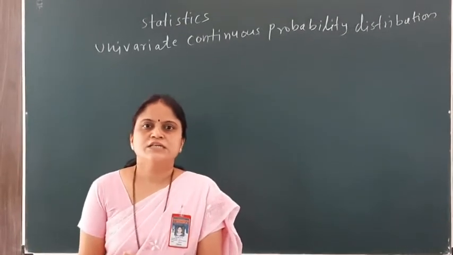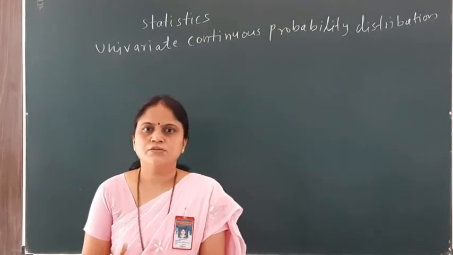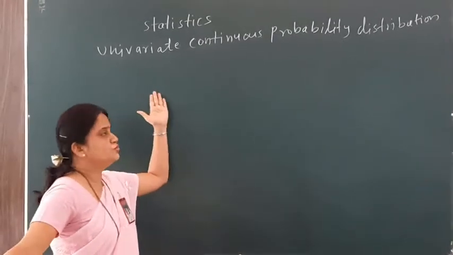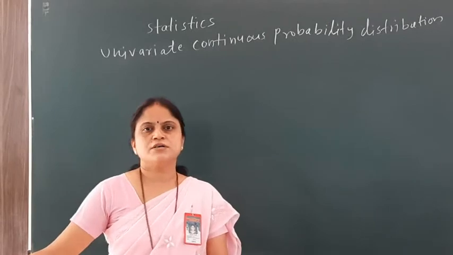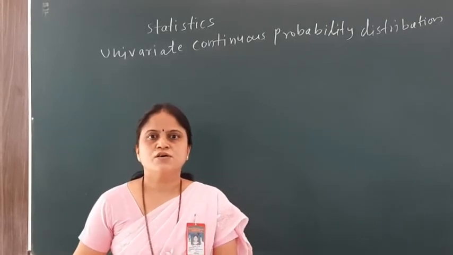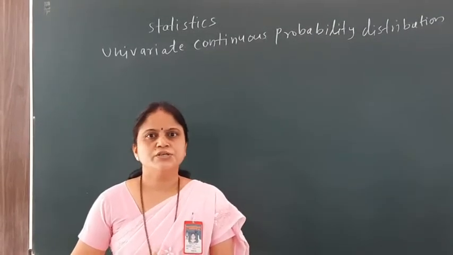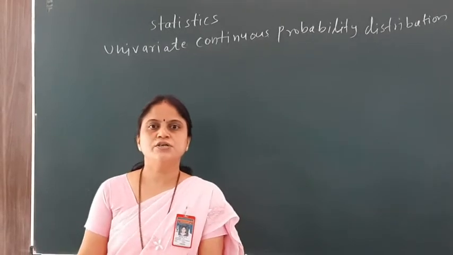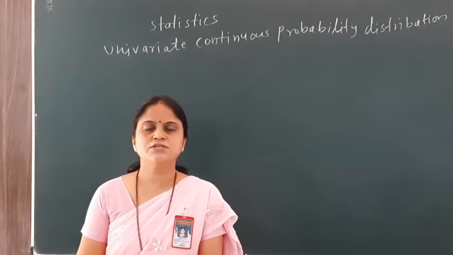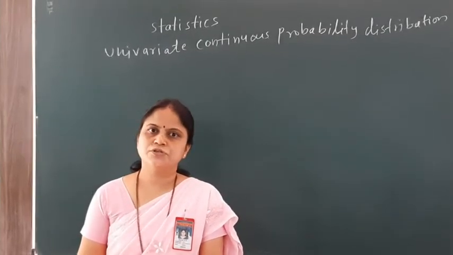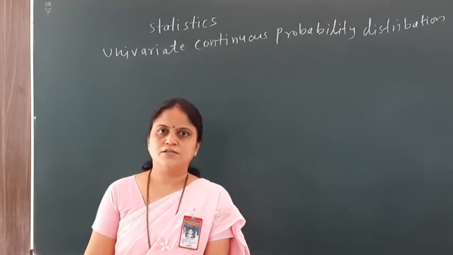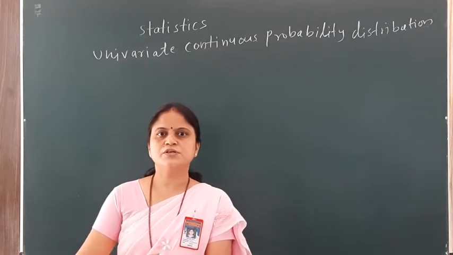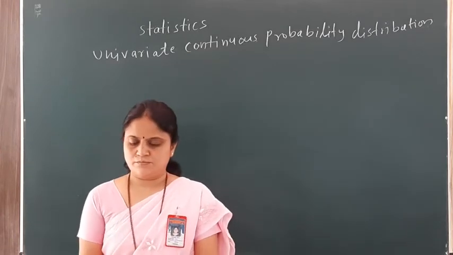Today we will see the second lecture based on this topic, that is univariate continuous probability distribution. In the first topic we will see what is a continuous random variable, then what is a continuous sample space, then what is a probability density function, and some examples dependent on this. Now let us see some terms regarding this topic.